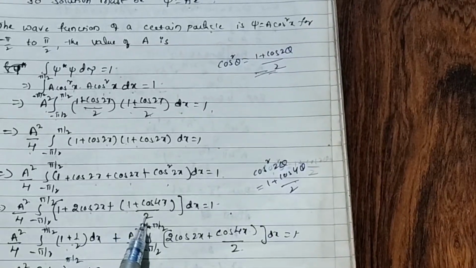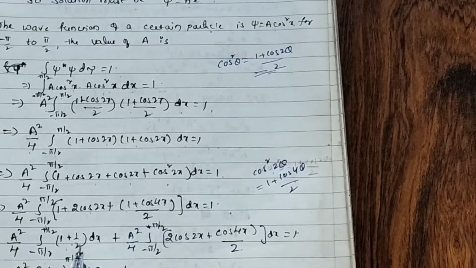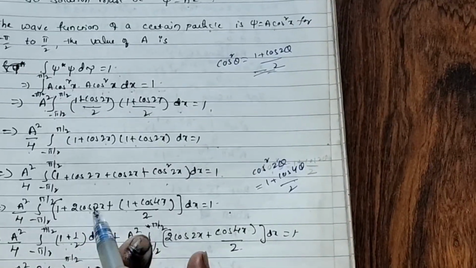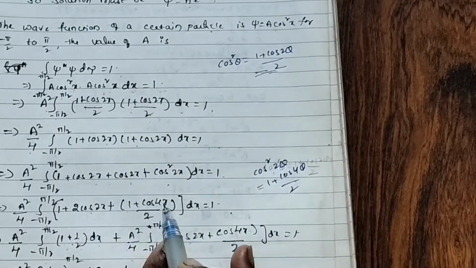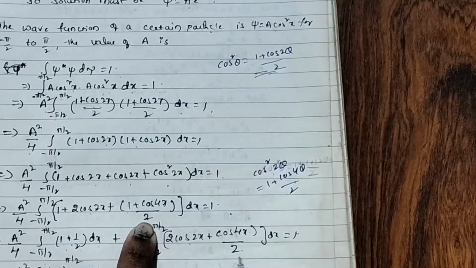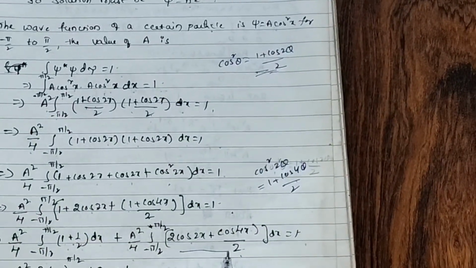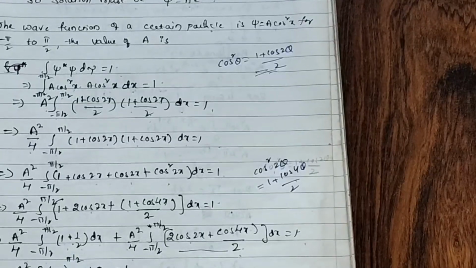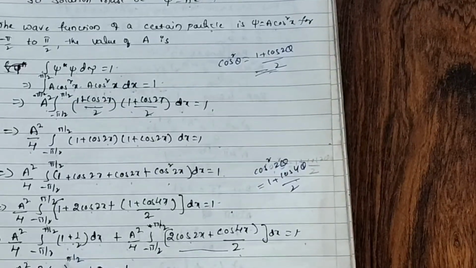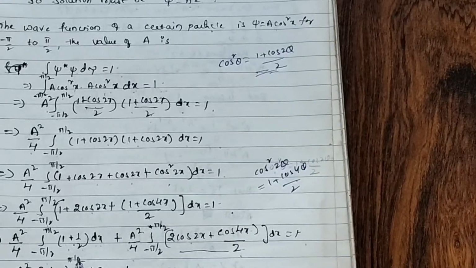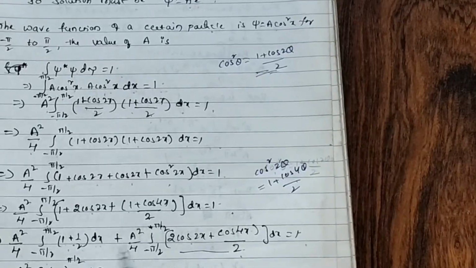Next here you see 1 by 2 we will get, no. 1 by 2 dx plus again A squared by 4 integral of this, 2 cos 2x plus cos 4x by 2, this one into dx is equal to 1. Now this term becomes 0. So what will remain? A squared by 4. Here 1 plus 1 by 2 is 3 by 2. dx, integration x from minus pi by 2 to plus pi by 2 equal to 1.